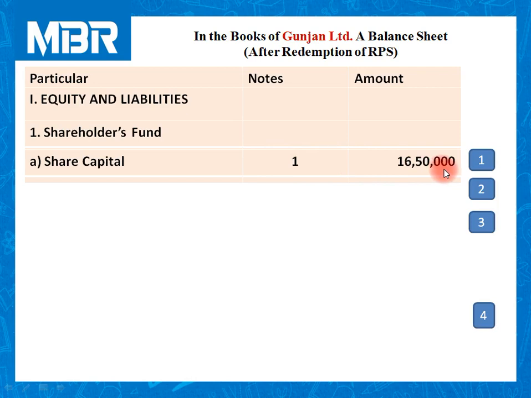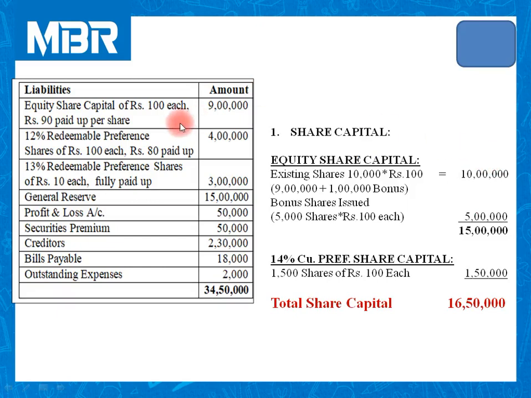Amount of share capital is rupees 16,50,000. Let us calculate share capital. On left hand side of your screen, information related to old balance sheet is given. Using these data, we have completed calculation of 16,50,000.